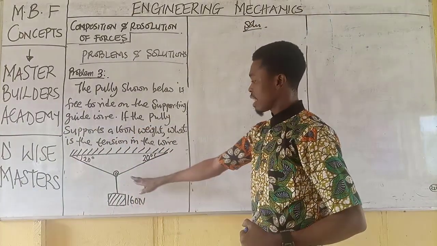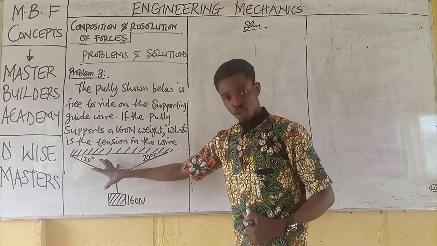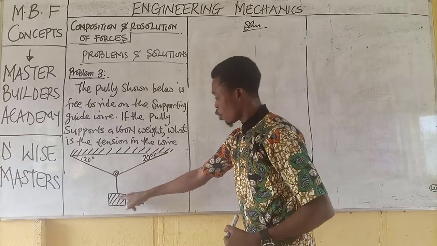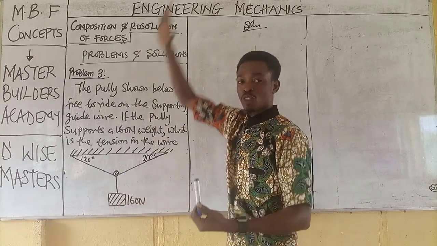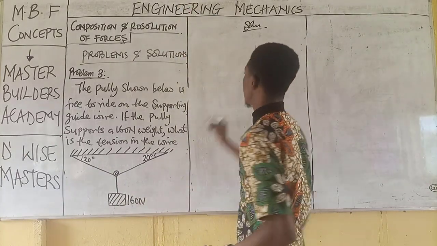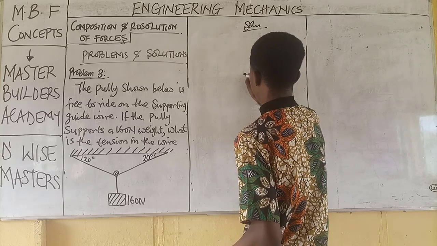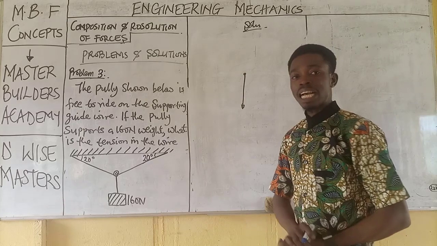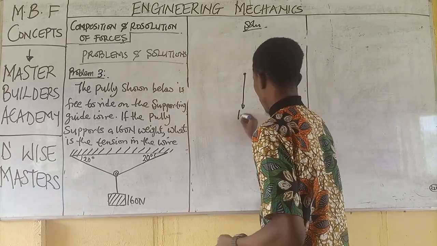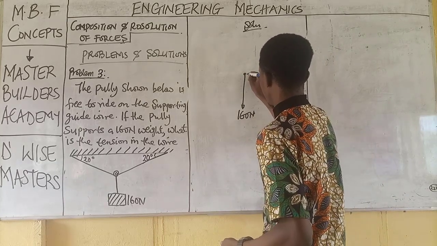To obtain the free body diagram of this particular structure, we will need to obtain what direction this load is heading to. Remember that this load is trying to fall down. That means the direction of the load, if this is the point of the pulley, is this way. It's acting downward. The load becomes 160 Newton.